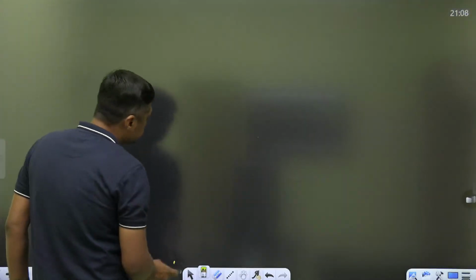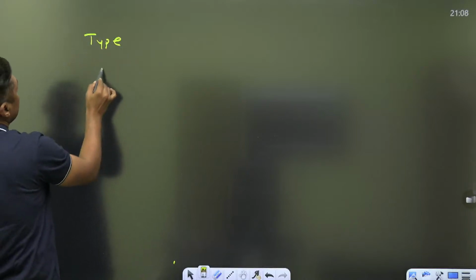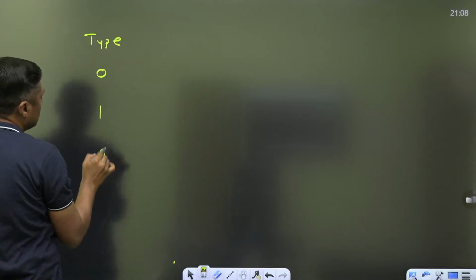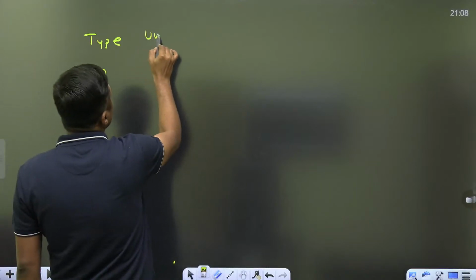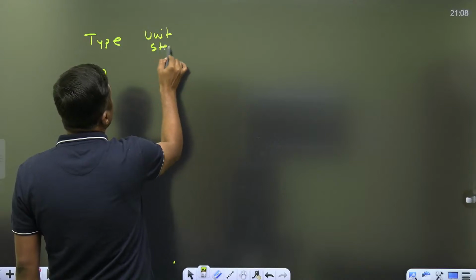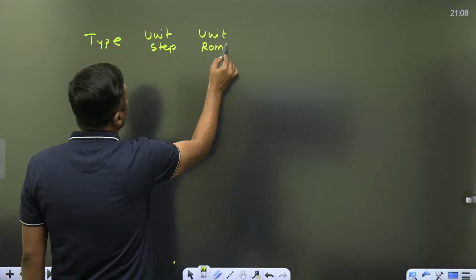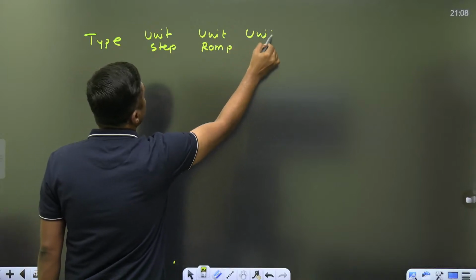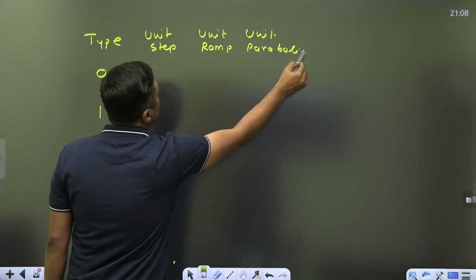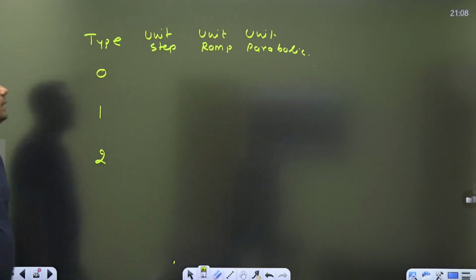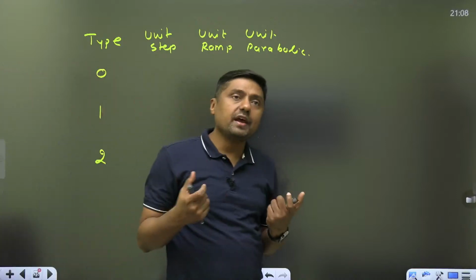Remember, type 0, 1, 2. And we have unit step, unit ramp, unit parabolic. Okay, when the system is type 0, what is the error?